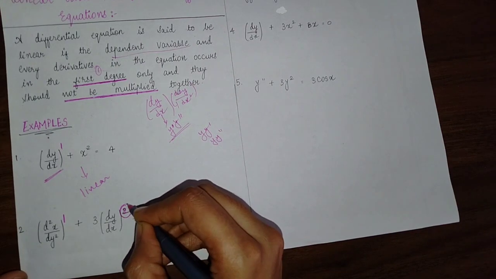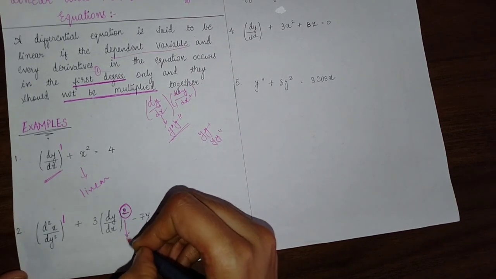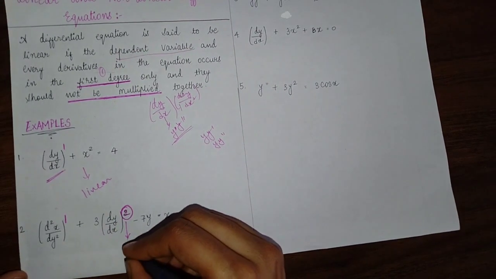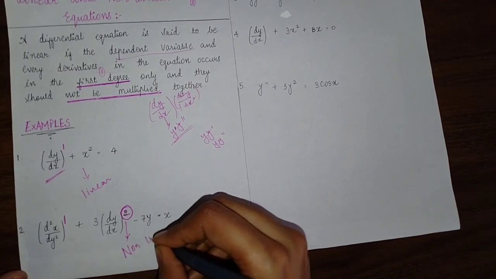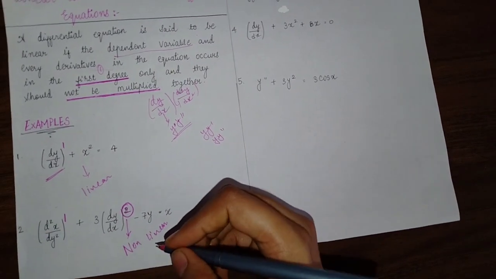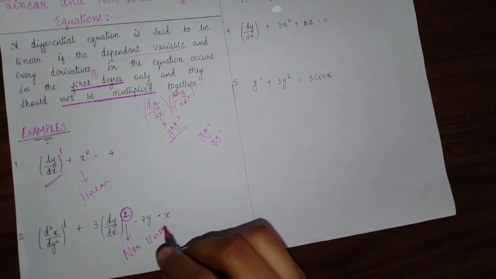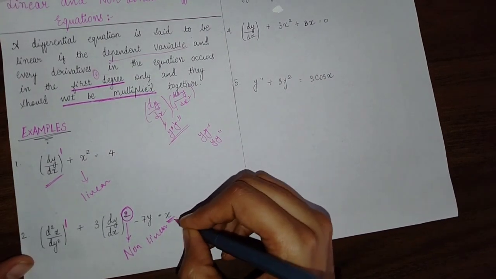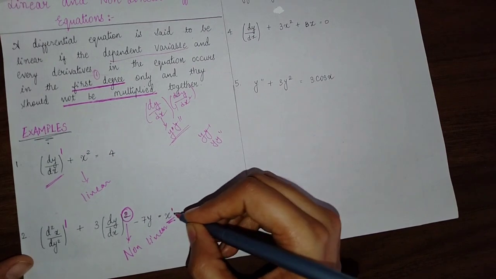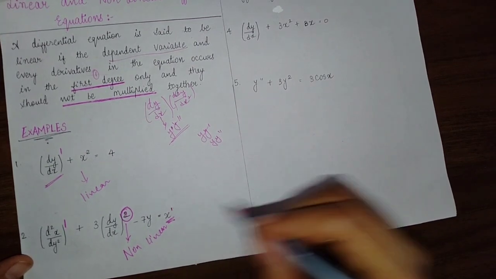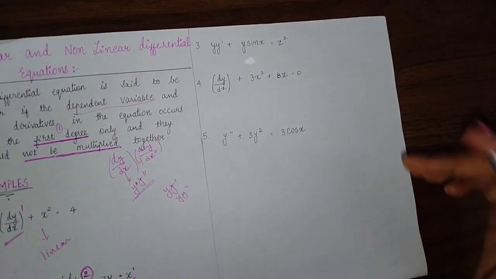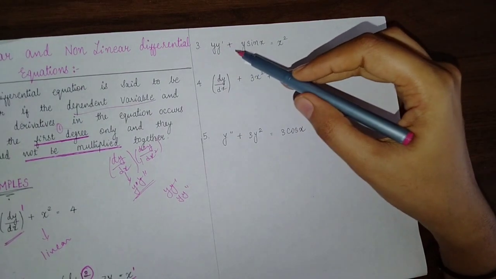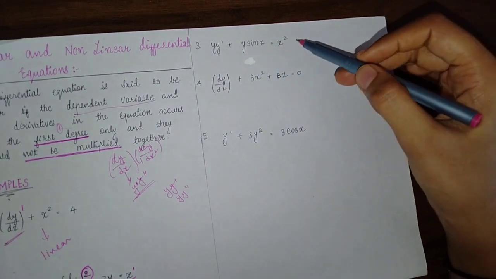And as it has degree 2, we cannot say that this equation is linear, so such equations are called non-linear equations. The equations which are not linear are called non-linear equations. Okay, and this term is called the dependent variable, so it also has degree 1. So moving towards the third example, y dash plus y sin x equal to x square.